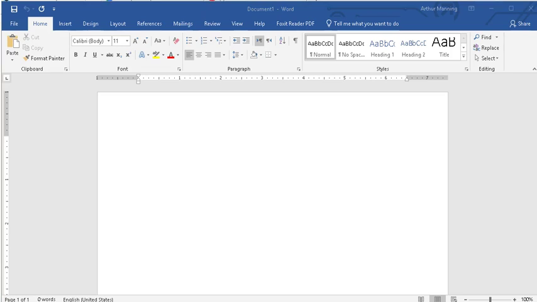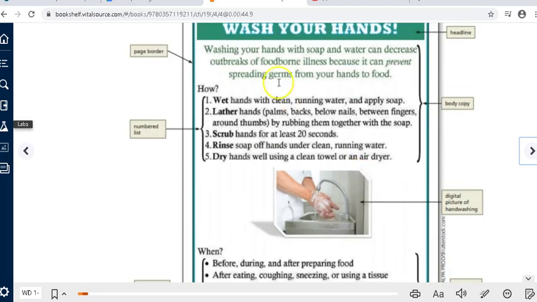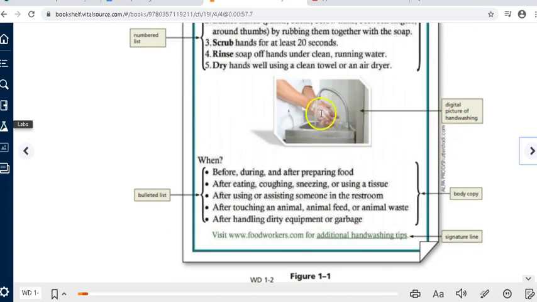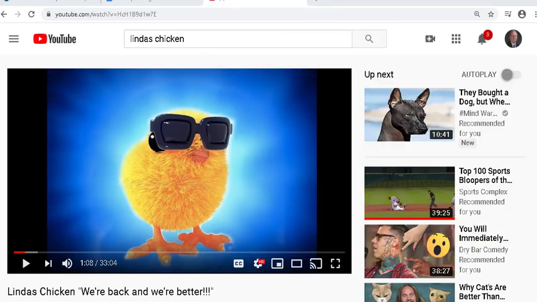here's our plan of what we're going to be making. Let me just show you a picture of what we're planning to make. We're planning to make this document. Always wash your hands. Nothing super fancy. We're going to spend a little time on how to make something like this appear. This one is a paragraph filled with a color. I'm going to show you a better way than just a paragraph filled with a color. Some fairly basic things here: an outline, a border, formatting of a numbered list, inserting an image with some effects on it, and then a bulleted list. And a tagline at the bottom with some fancy thing. That's what you're going to be doing. So let's get started.